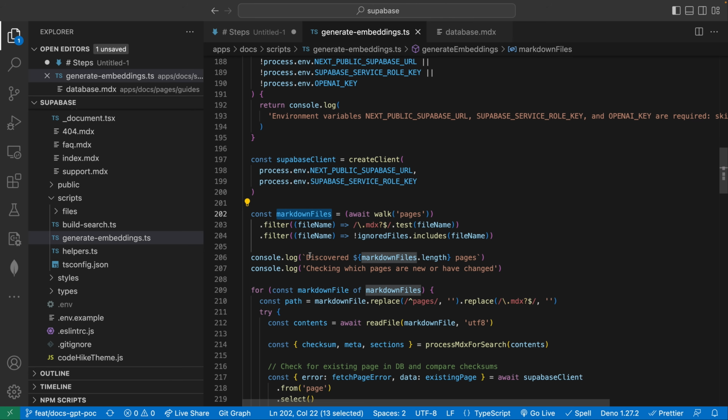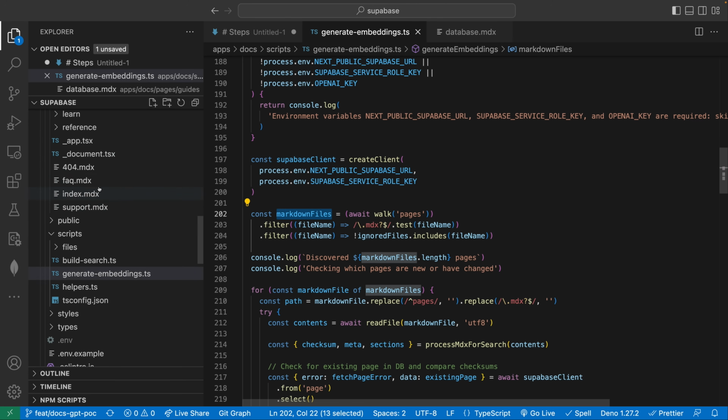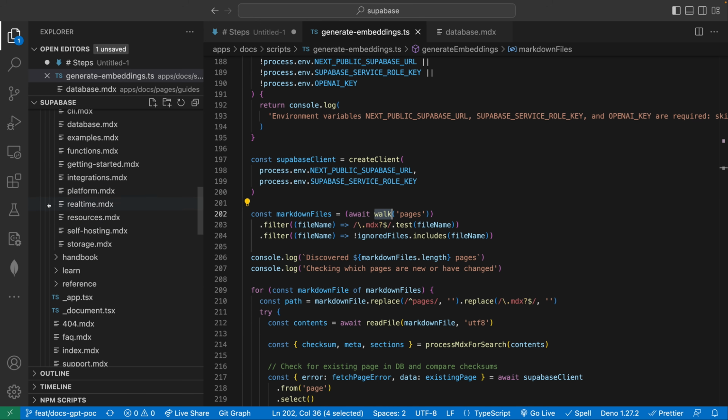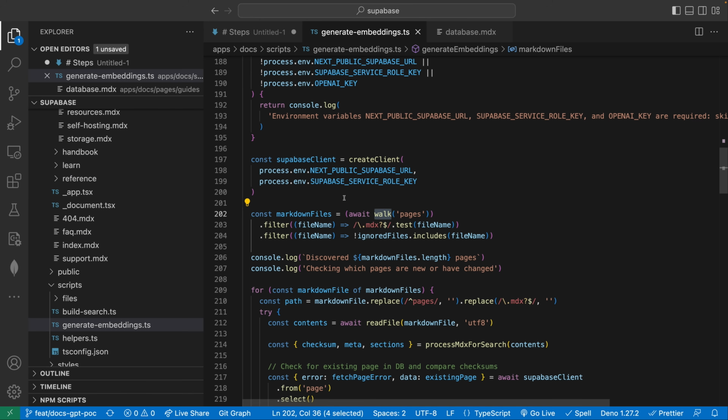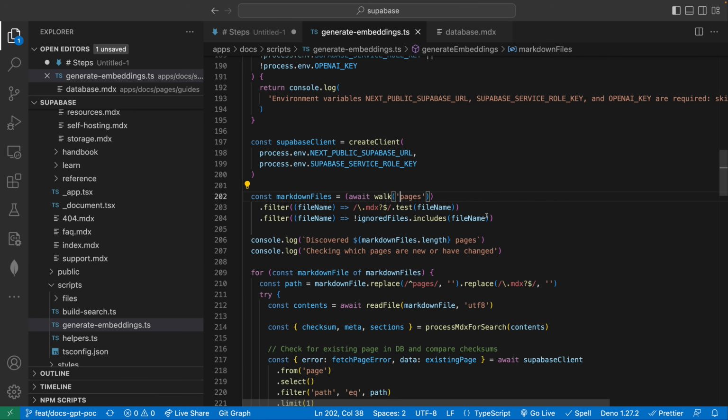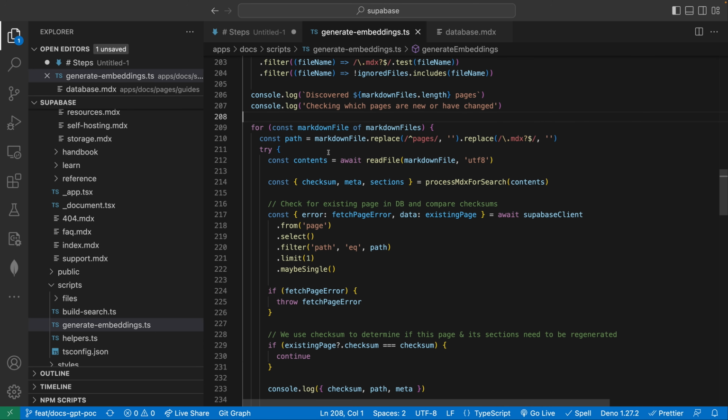First things first, we grab the content, literally a string of every single one of these markdown or MDX files. We have a handy function we've created called walk that goes through pages, because literally everything here is under pages. It walks through each of them recursively and grabs all the different files, giving us a list of all the file names. We do a little bit of filtering, such as only including the MDX files and ignoring specific files like 404. We don't really need to process that one. And then we can move on to the magic.